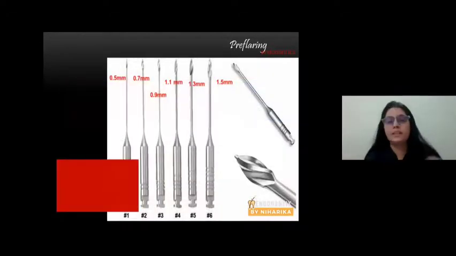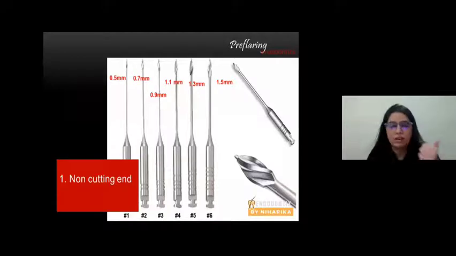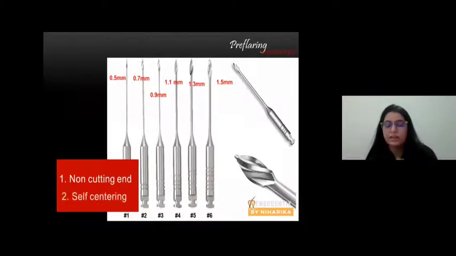Let's come to Gates Glidden drill. Okay, Gates Glidden drills are there in sizes number 1, 2, 3, 4, 5, 6. All right. The advantage of Gates Glidden drill is that they have a non-cutting end. So that means they do not create a ledge inside the root canal. All right. They are self-centering. They keep on rotating in their own area.